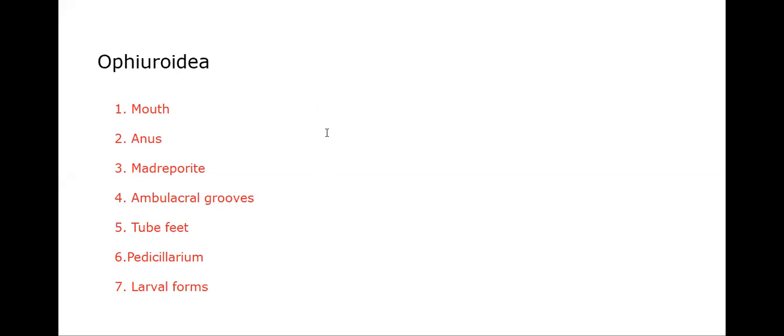Ophiuroidea include brittle stars, serpent stars, basket stars. All these stars are present here. Commonly these animals are called so. Now we need to say about the arms.